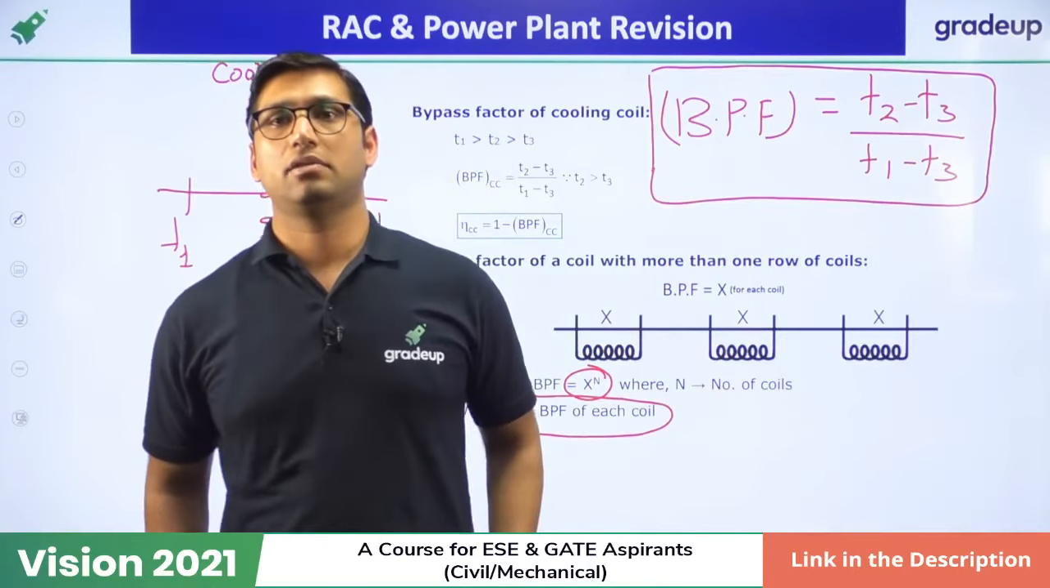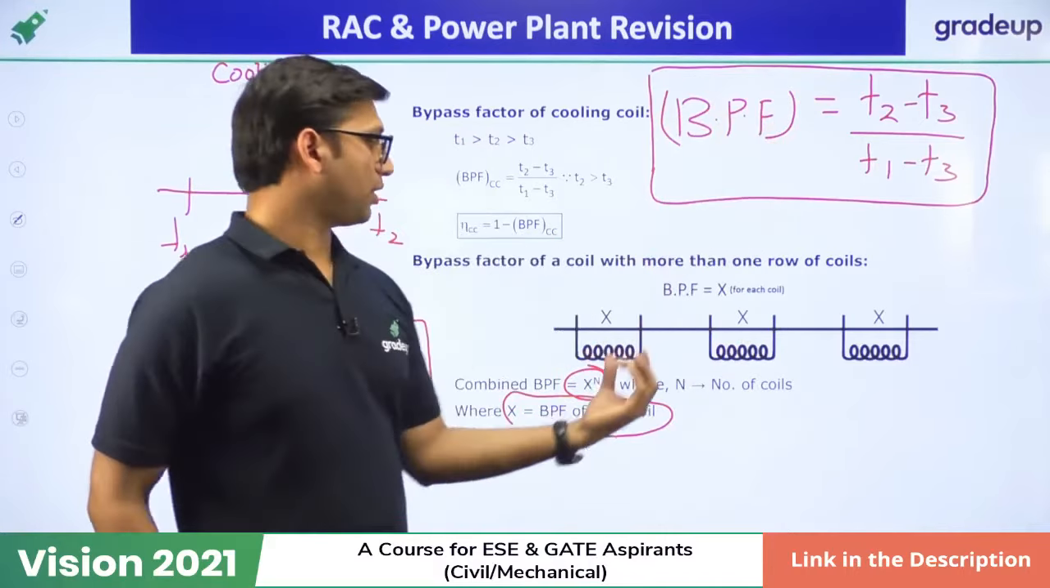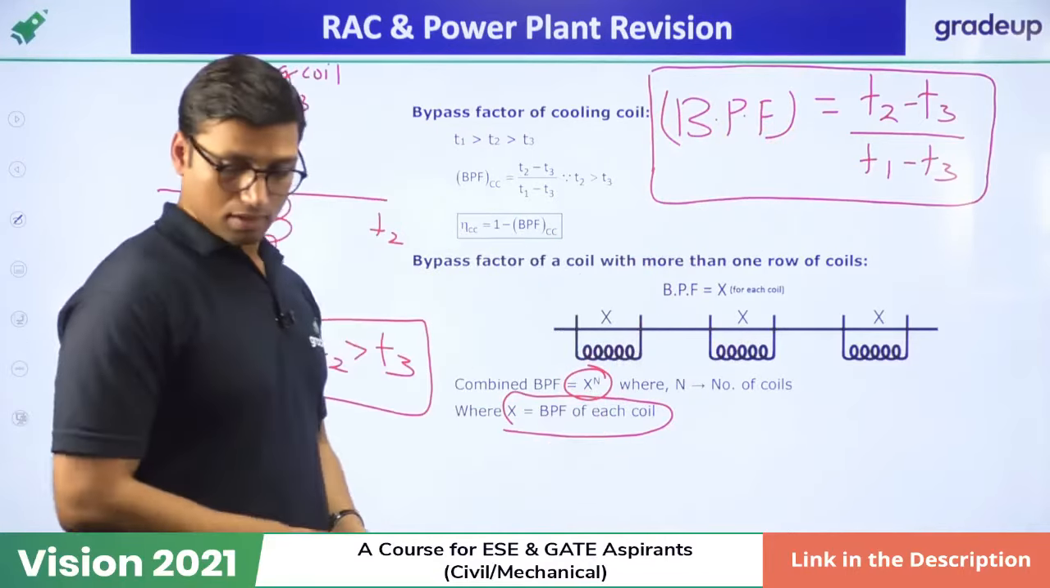Yes, so answer will be 8. So if bypass factor of 1 coil is 2, so bypass factor of 3 coil will be 2 power 3, because the formula is this, okay.